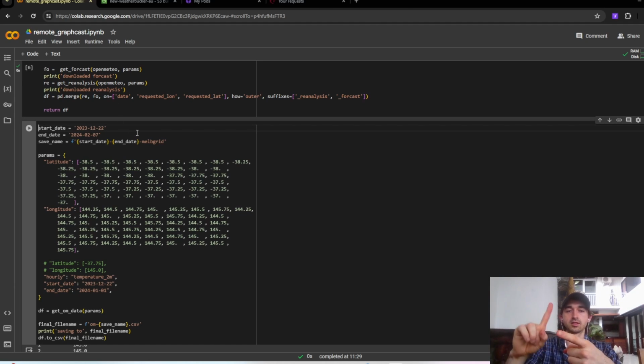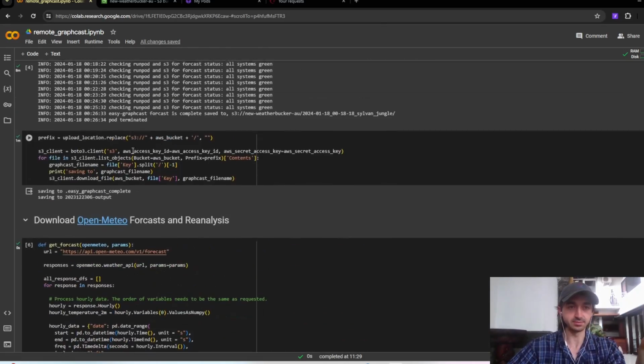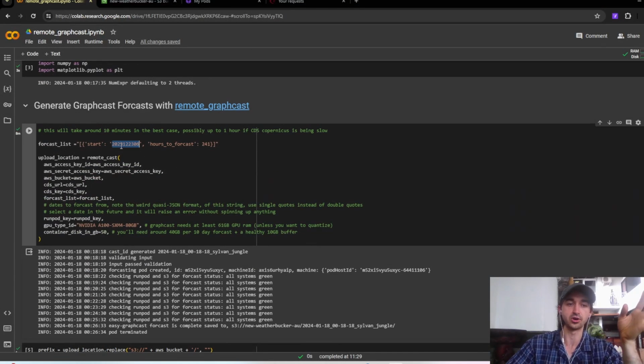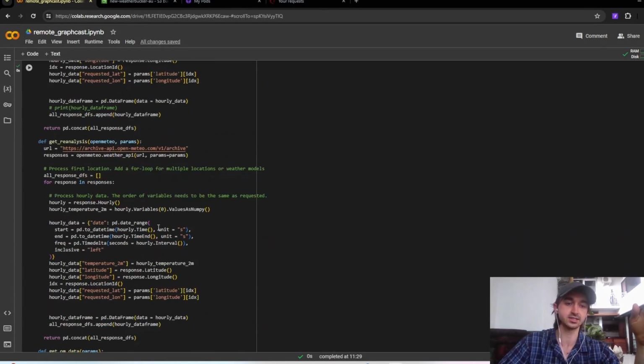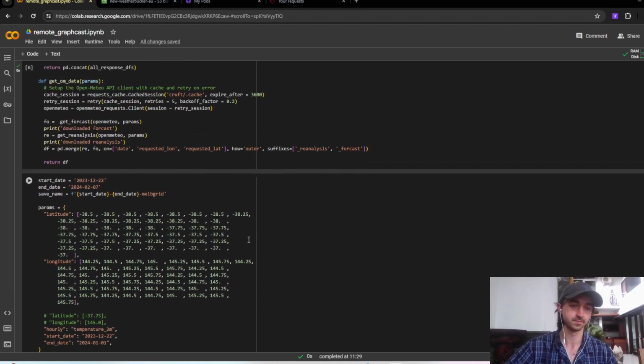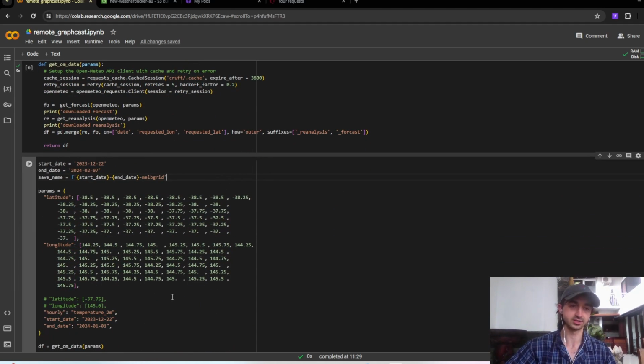And for those points, we're going to get the Open-Meteo forecasts, which I don't exactly know what they're used to forecast, but I think they collate a whole bunch of different forecasts, including forecasts made by the ECMWF, and also just a reanalysis for that time. So the forecasts were made starting from the same date here, so the forecasts from Open-Meteo also started at this date, and they forecast the next 10 days. And then we're actually getting the reanalysis data, which is the data that is actually correct for those 10 days. So reanalysis is kind of like observations, whereas the forecasts are actually predictions.